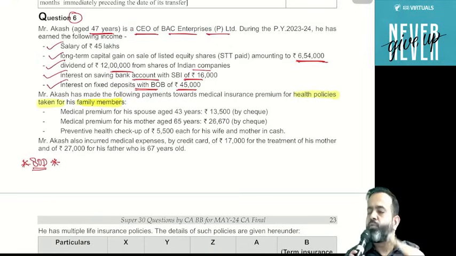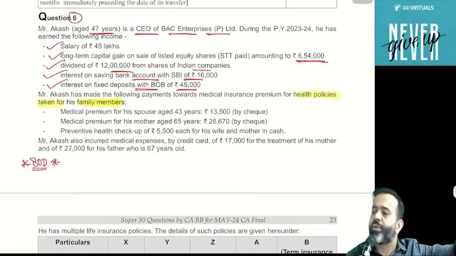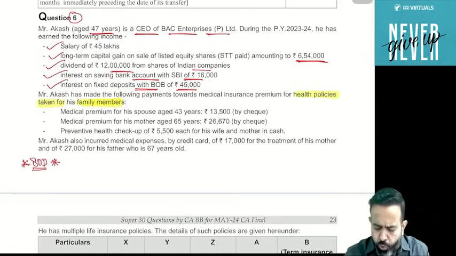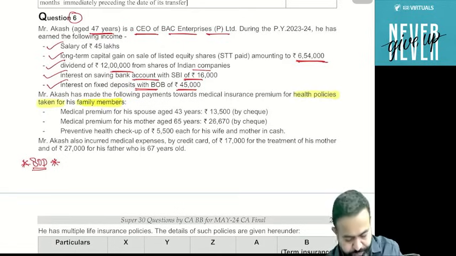So for example, for my mother and my father, suppose both are senior citizens, the overall limit for the parents is 50,000. So I can spend for the medical treatment or health insurance, that I have a choice. For mother, suppose I have taken the health insurance, then medical treatment expenses are not allowed for mother. But for father, suppose I am spending for the medical treatment, then medical treatment expenditure is allowed, but the overall limit will be 50,000. You understood or not? Yes or no? Yes.